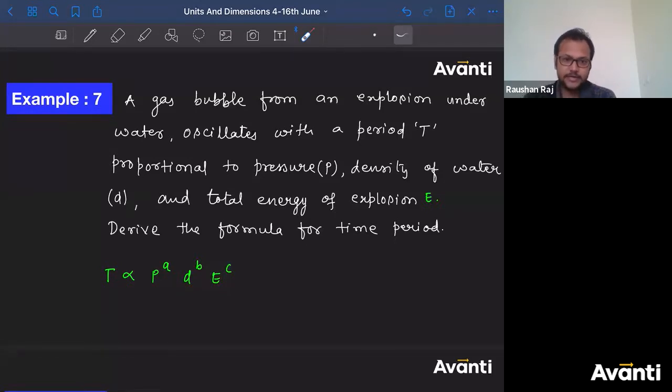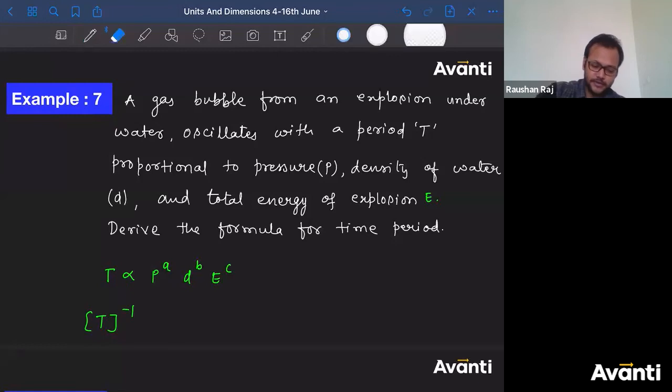Vikas, you don't have to write that. Time cannot have this dimension M to the power 2, L to the power minus 1. Time will have a dimension of T to the power 1. Pooja, I think there is a problem from your side. Please check yourself. Guys, what is the dimensional formula for time? T to the power 1, right? Time क्या होता है? Second. So what is the dimensional formula for time period? It will be T to the power 1. That's it. ठीक है? So I didn't get any correct answer till this point.